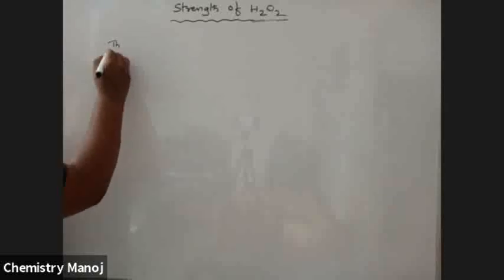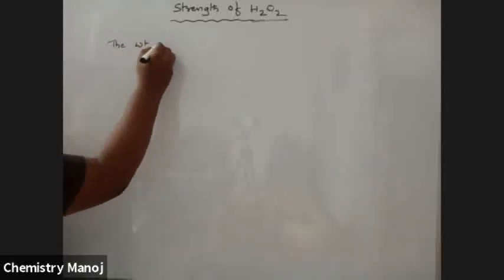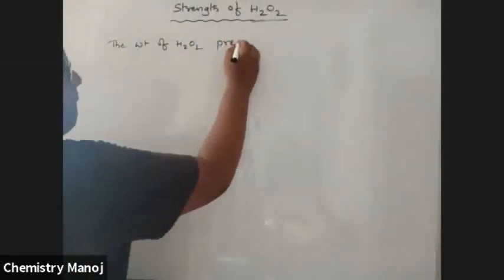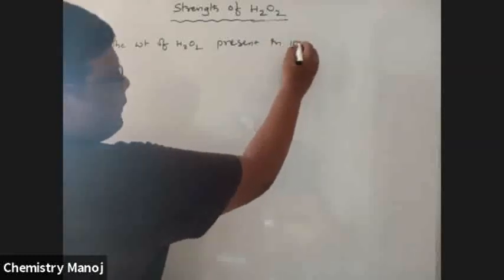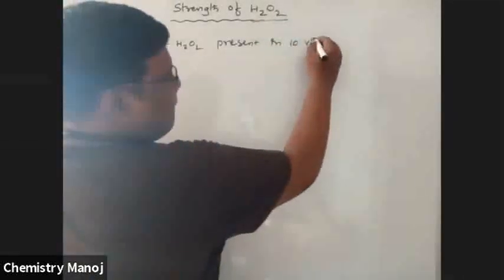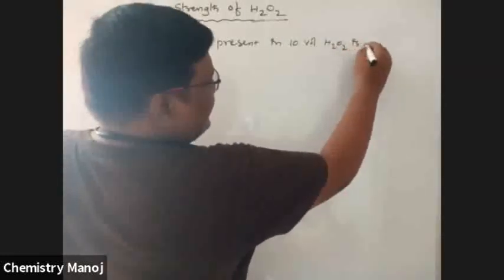The question is: the weight of H2O2 present in 10 volume H2O2 is dash. The weight of H2O2 present in 10 volume H2O2 is dash. That is the question. Okay, so now I am solving the problem.